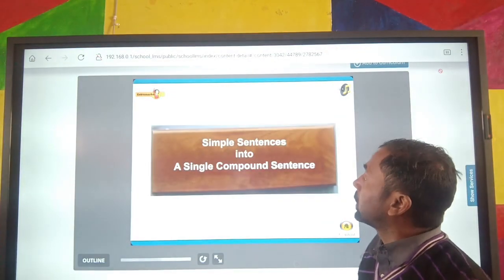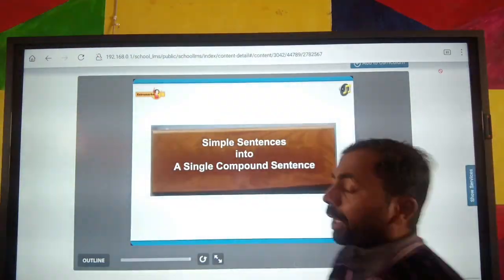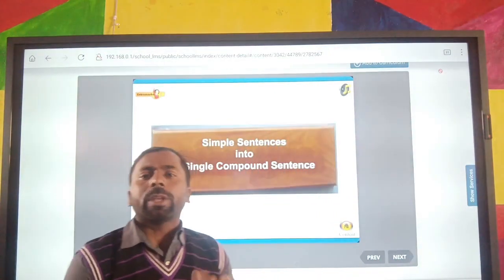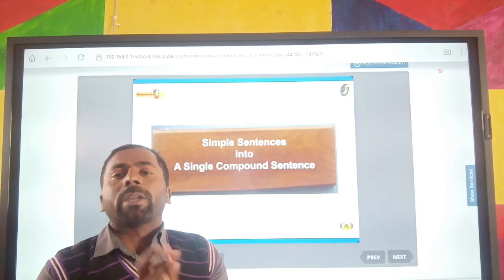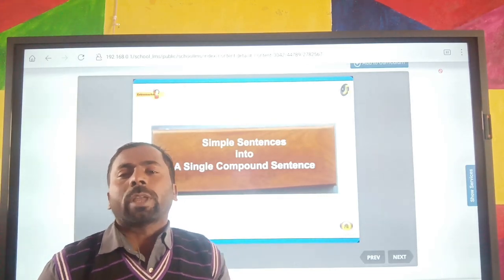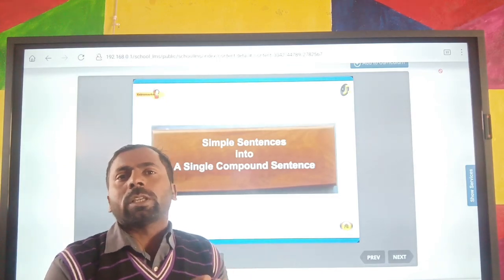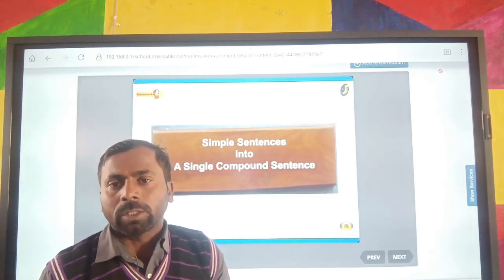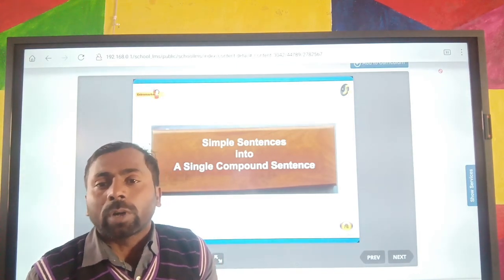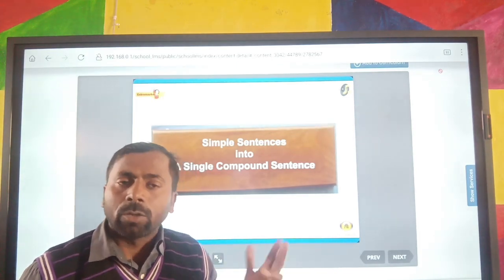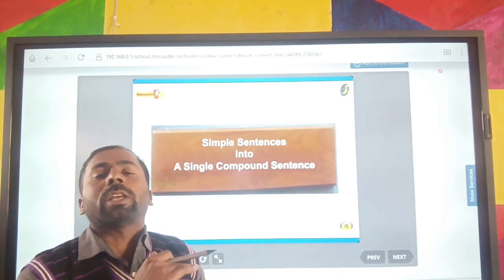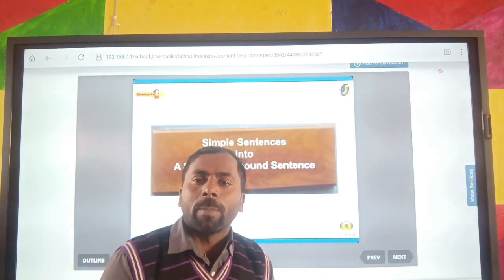Simple sentences into a single sentence. Now you know about two simple sentences. How can we add two simple sentences? By using the gerund, by using the preposition, by using the past tense, and make two simple sentences into a single sentence. It is the way to convert two simple sentences into a single simple sentence. It is called synthesis. I hope you all know about this.